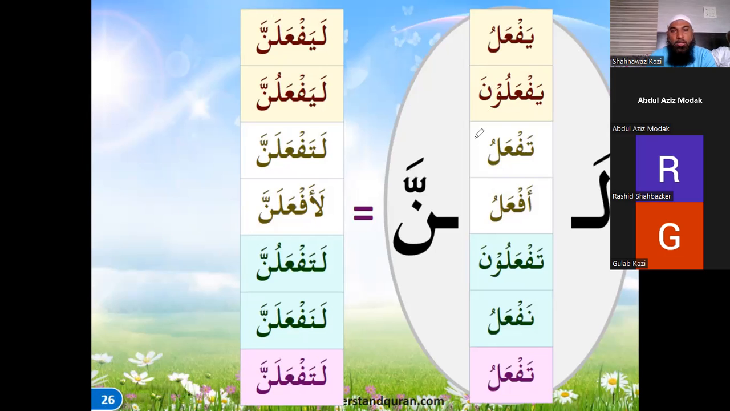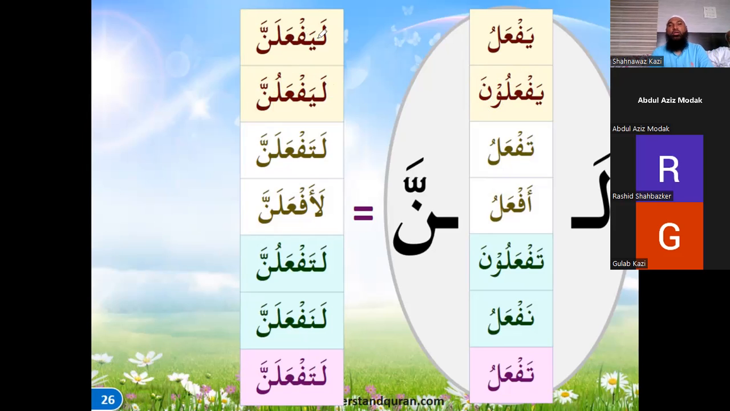Okay. That waw is dropped, and we'll get a shadda in the end. The noon is also dropped, and the additional noon is of the stress itself. So this noon actually is dropped, and this waw is dropped, and instead of that you have this dhamma remaining in place, la yaf'alunna. So la yaf'alanna is singular, la yaf'alunna is plural.